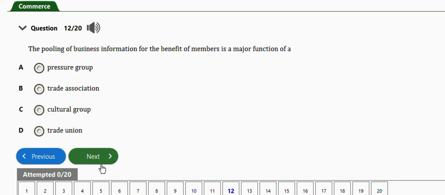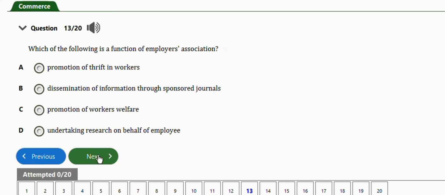Okay, next question says the pooling of business information for the benefit of members is a function of pressure group, trade association, culture group, trade unions. So guys, the right answer to this question is option B, trade association. Next question. Which of the following is a function of employers association? Promotion of thrift in workers, dissemination of information through sponsored journals, promotion of workers' welfare, undertaking research on behalf of employees. The right answer is option C, promotion of workers' welfare.